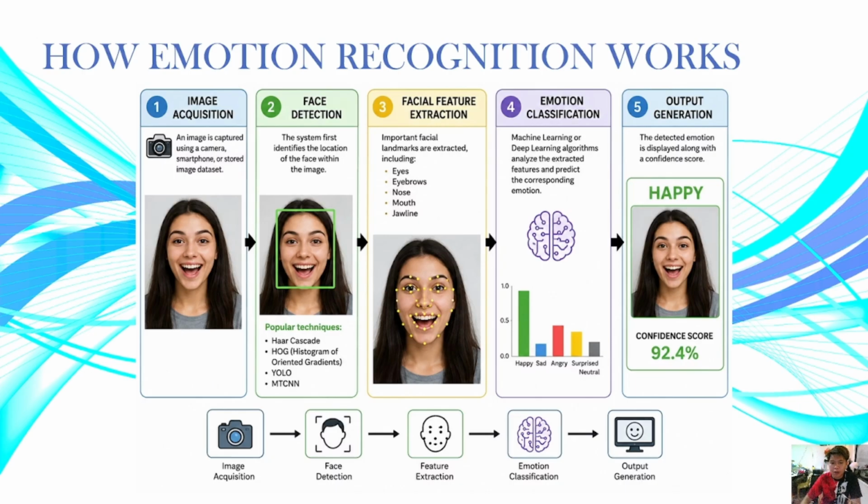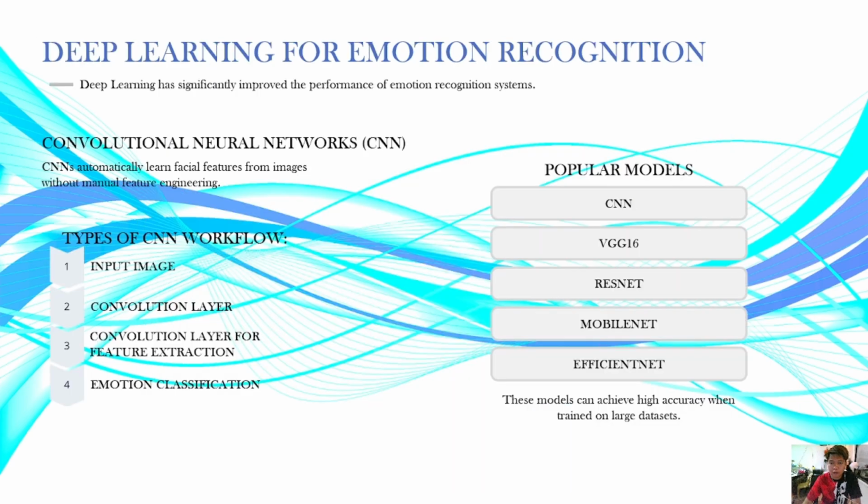Now we're going to continue with the deep learning for emotion recognition. Deep learning has significantly improved the performance of emotion recognition systems. So we have here the CNN. Are you familiar with the CNN? If it is the first time that you hear CNN, it automatically learns facial features from images without manual feature engineering.